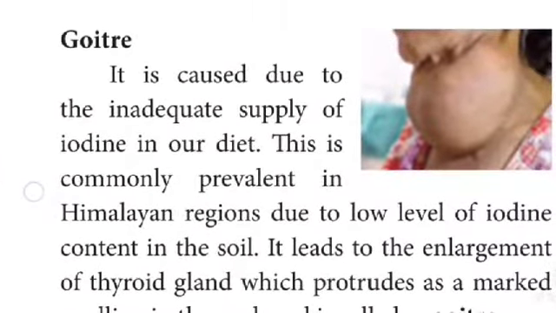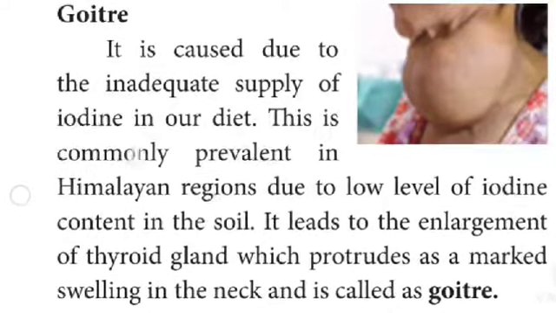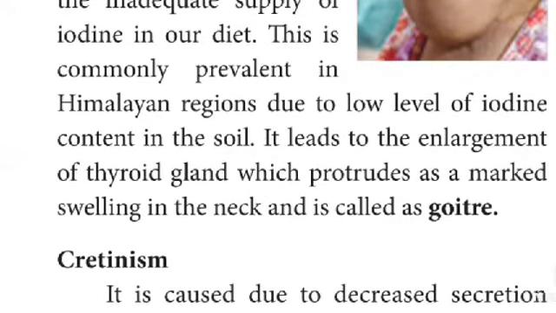Goiter. It is caused by the inadequate supply of iodine in our diet. This is commonly prevalent in the Himalaya region due to the low level of iodine content in the soil. It leads to enlargement of the thyroid gland, which produces a marked swelling in the neck and is called a goiter.